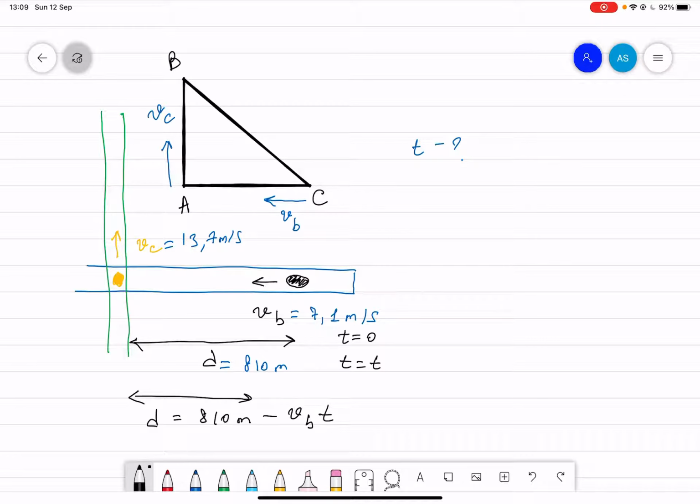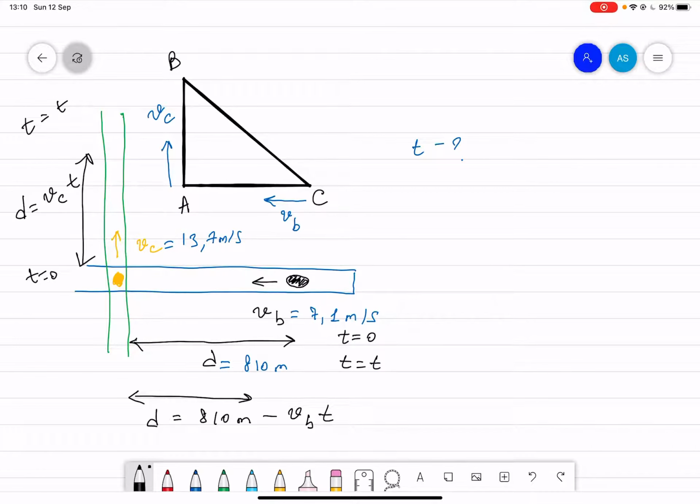So when time is equal to 0 here, and then after a certain time, it travels a certain distance. Let's just call this distance d. It is equal to the speed of the car times t.